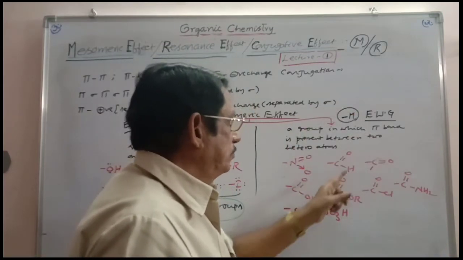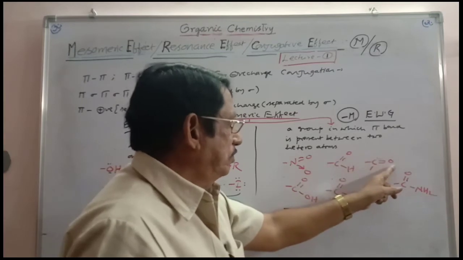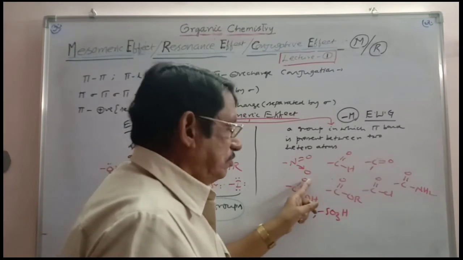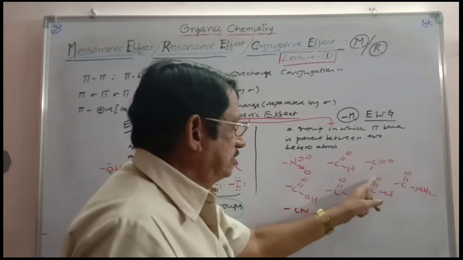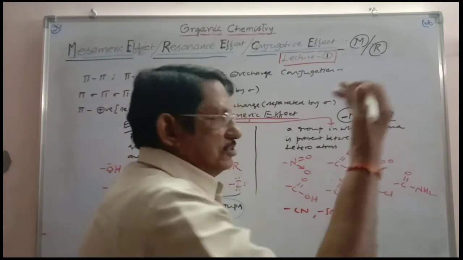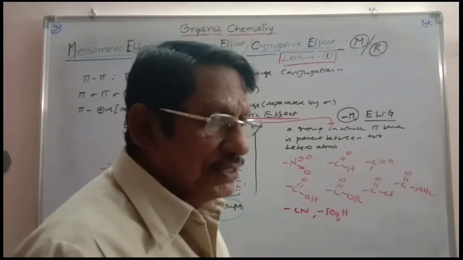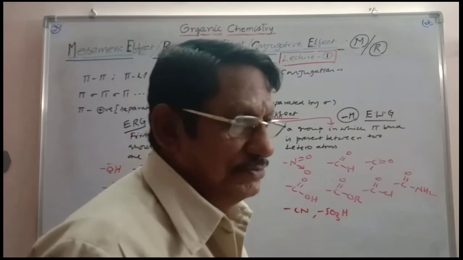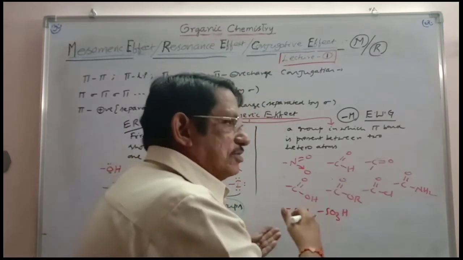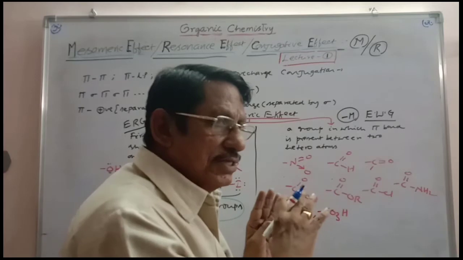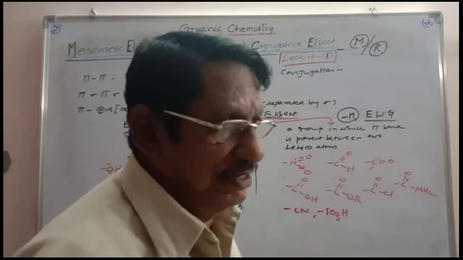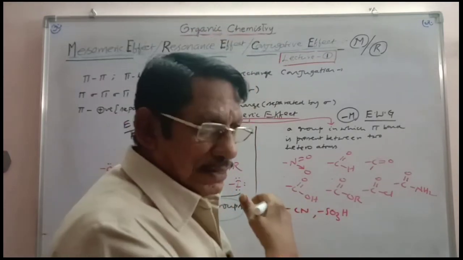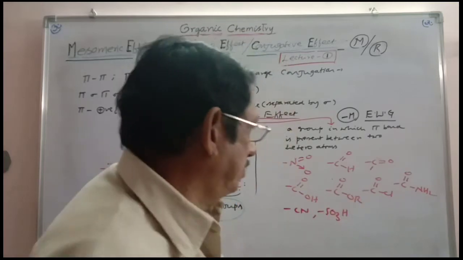Similarly, aldehyde, C double bond O, ketone C double bond O, COOH, once again a pi bond, ester, acid chloride, amide, in all these cases, groups contain a pi bond in between two heteroatoms. And in turn, when these are attached to sp2 carbon, all these will be exerting a minus mesomeric effect, withdrawing the electron density through the conjugate pi bond, showing the resonance forms.